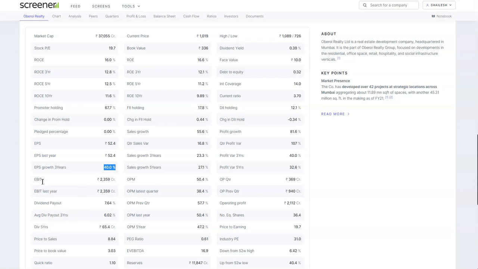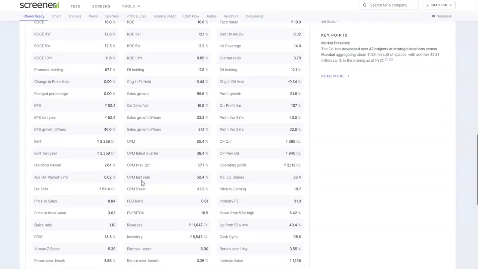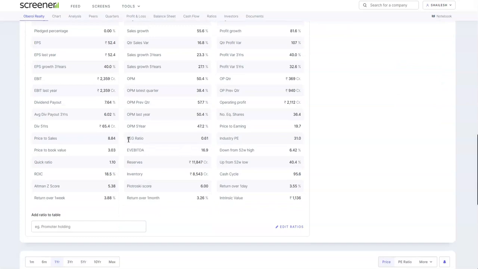The earning before interest and taxes is coming out to be 2,359 crores. And if we look into the dividend yield, it is 0.39%. The face value is 10. So the dividend yield is based on the face value. Remember this. Okay. If we look into the PEG ratio, it is coming out to be 0.61, which is extremely healthy